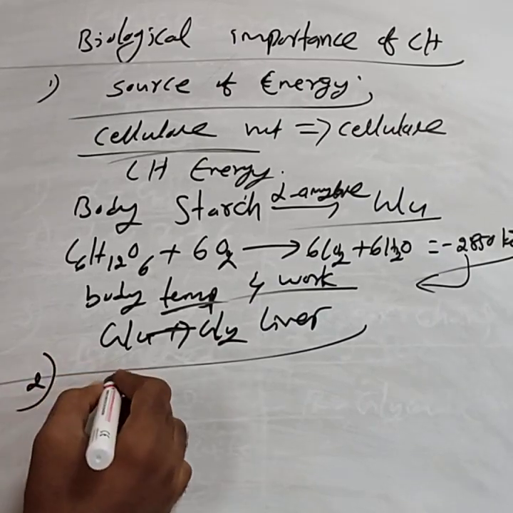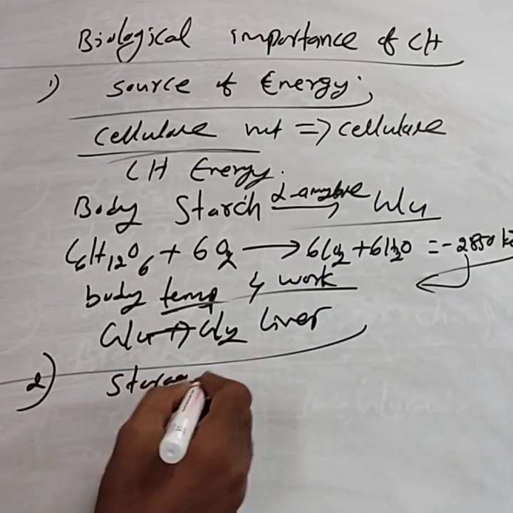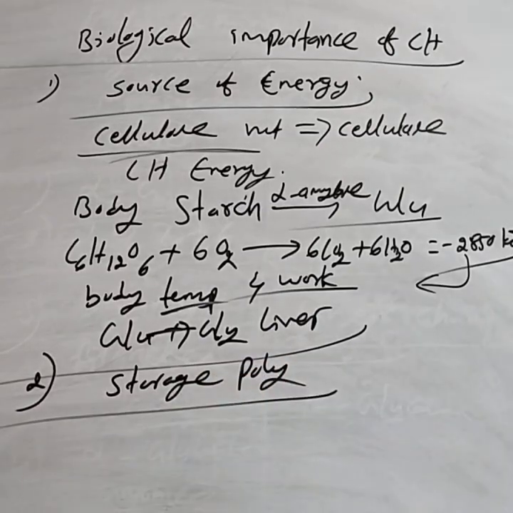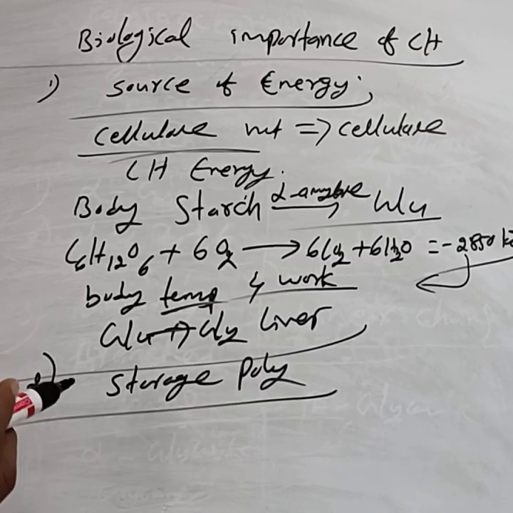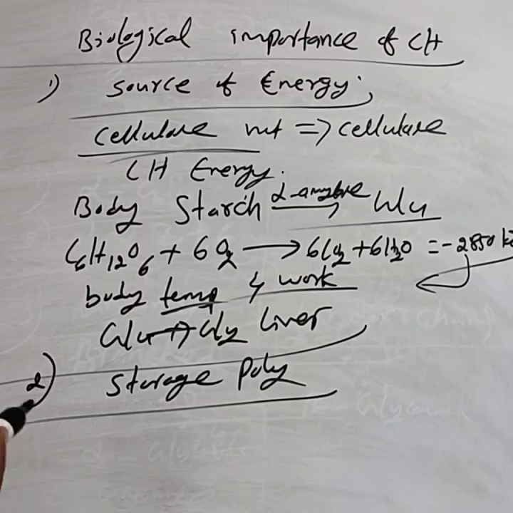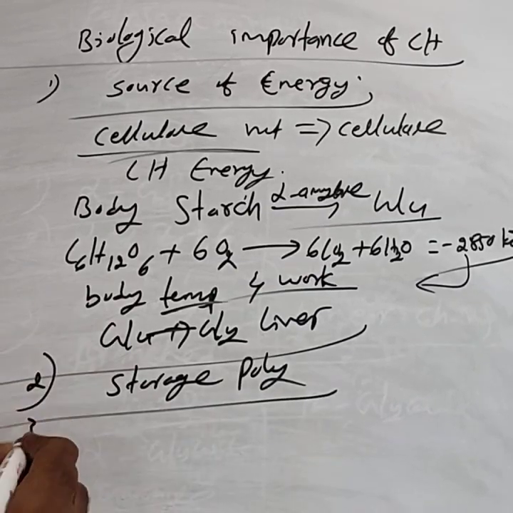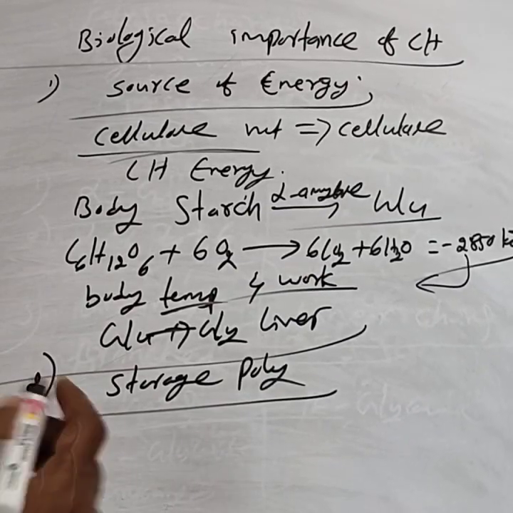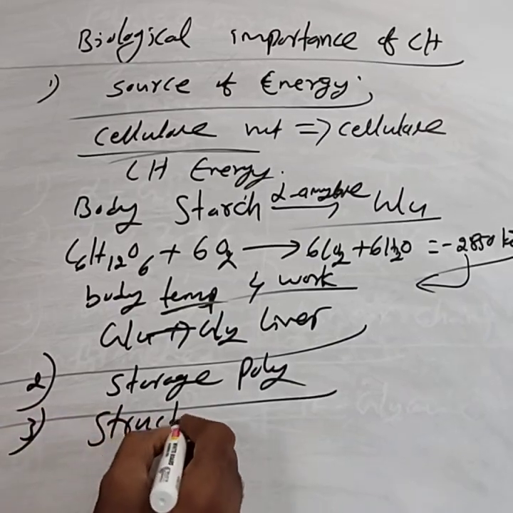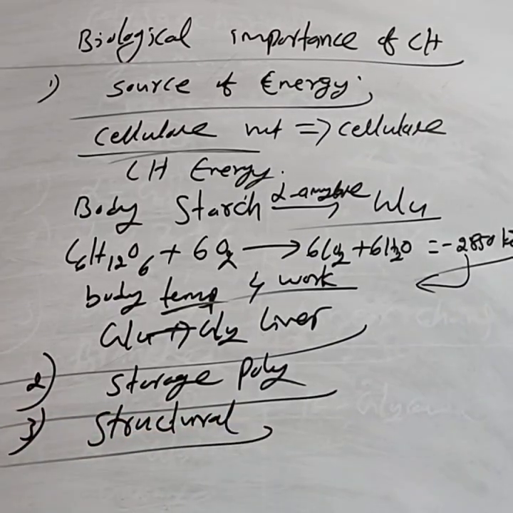The second is that they can act as storage polysaccharides. Starch is the storage polysaccharide in plants and glycogen is the storage polysaccharide in animals. One more important point is that they act as structural materials. For example, cellulose is the structural polysaccharide present in the plant cell wall.